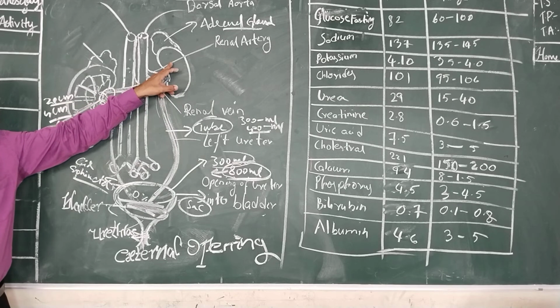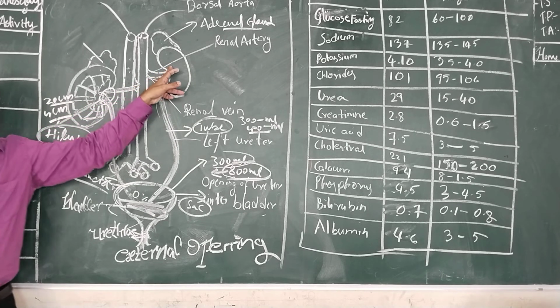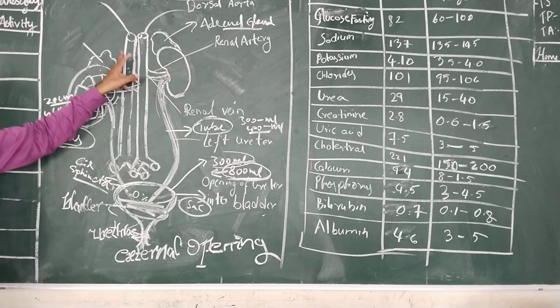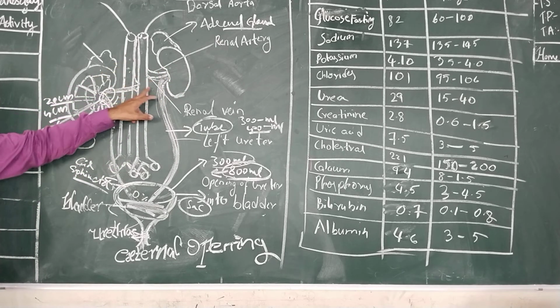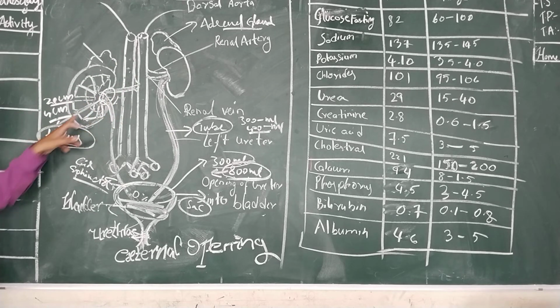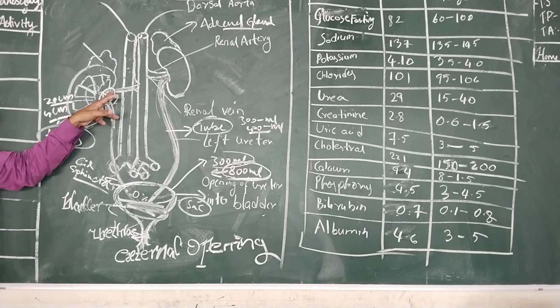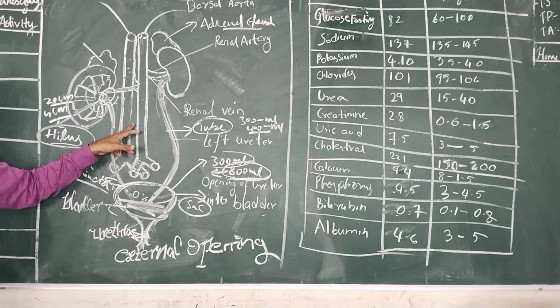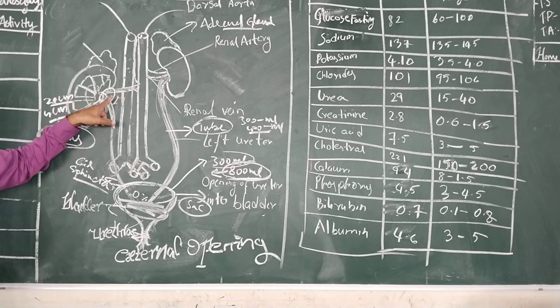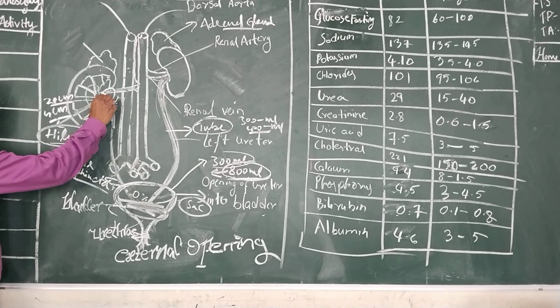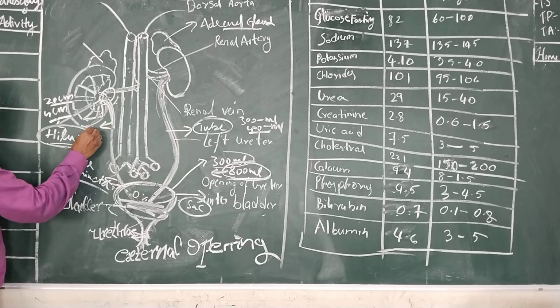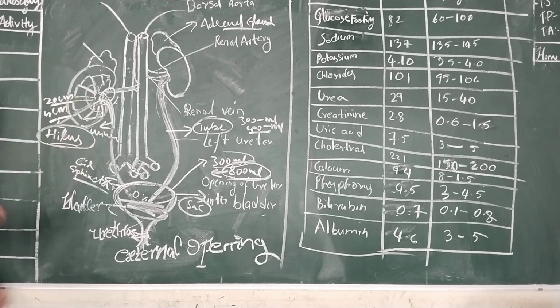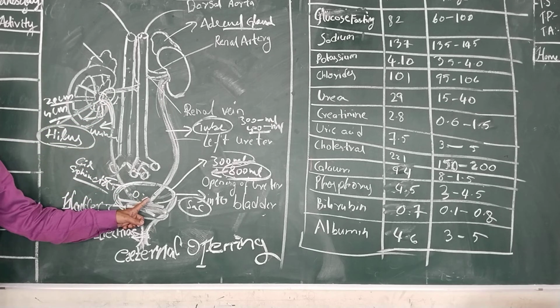So each kidney is a bean-shaped structure. It is reddish brown in color. From each kidney, the renal artery, renal vein, and ureter arise from the portion known as the hilus. The renal artery carries oxygenated blood from the heart to the kidney. The renal vein carries impure blood, that is deoxygenated blood, from the kidneys to the heart. And the ureters are tube-like structures which are the passage for urine. They move posteriorly and obliquely, and enter into the urinary bladder.